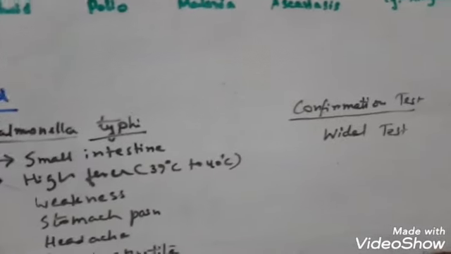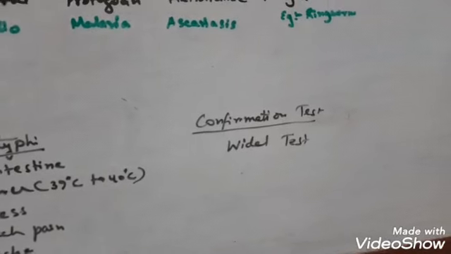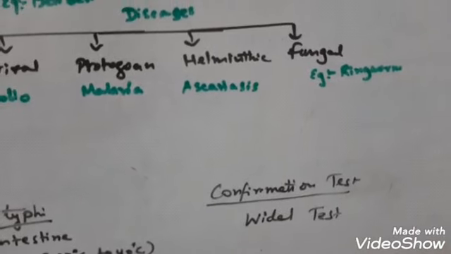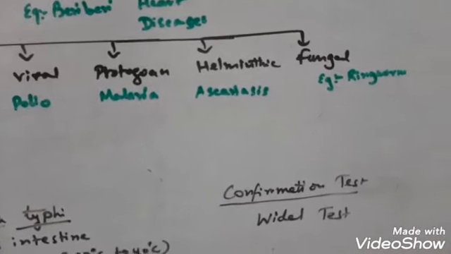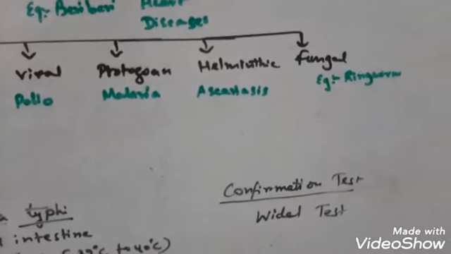Next is the confirmation test. How will a doctor confirm that a person has typhoid? The test is called the Widal test. So these are the various terminologies you have to get familiar with.